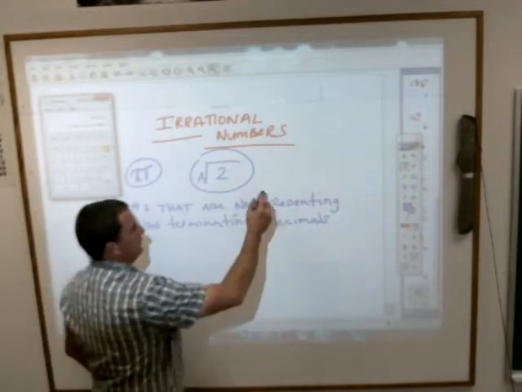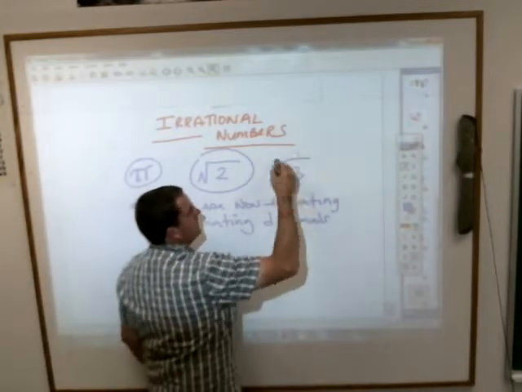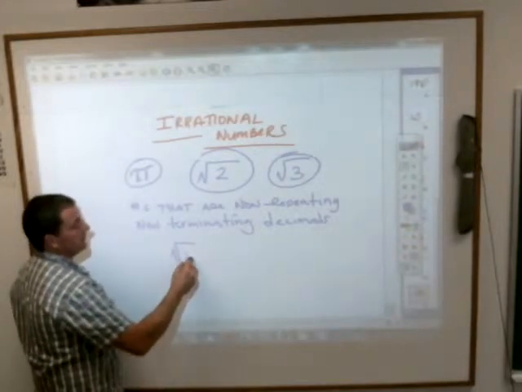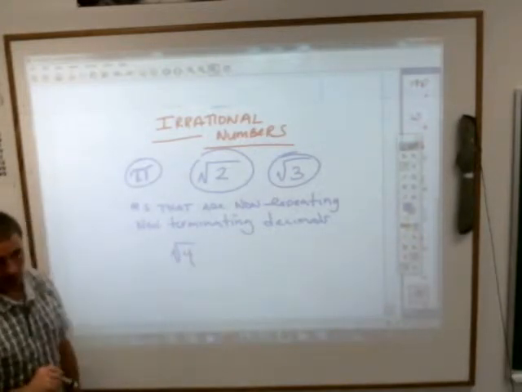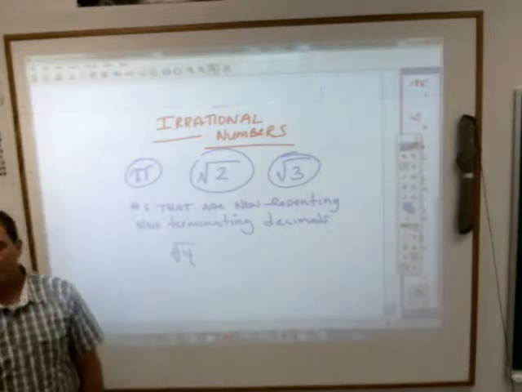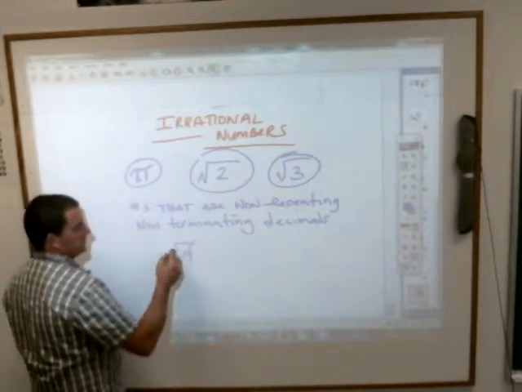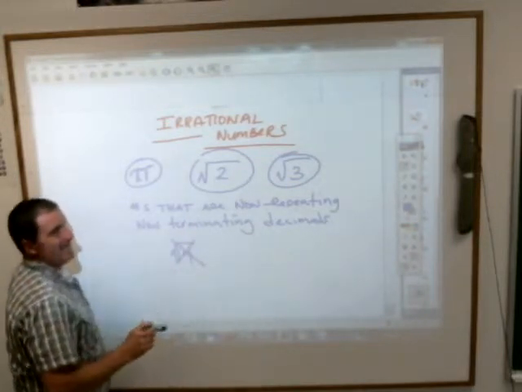Same thing with the square root of 3. Now you have to be careful, because if I asked you if the square root of 4 is irrational, it is not irrational. It's actually a rational number because there is a square root of 4. What times what gives you 4? 2. So this is a rational number. It is not irrational.